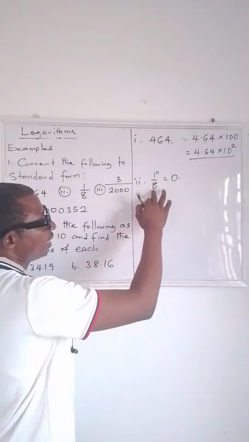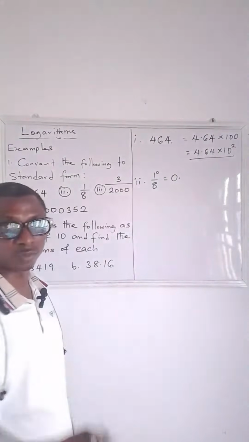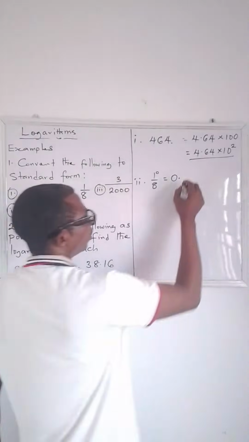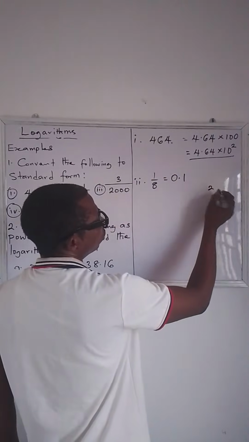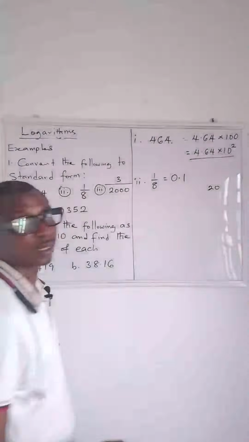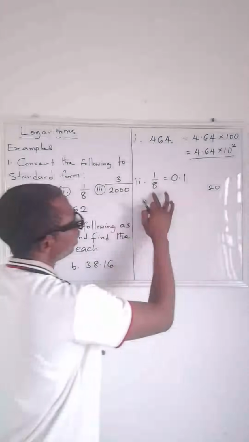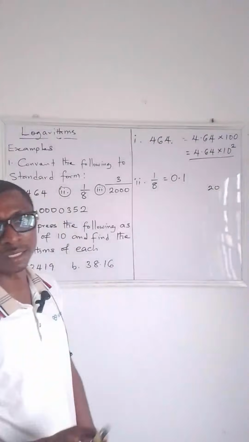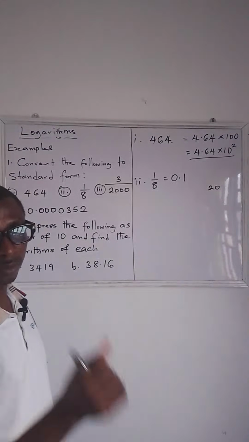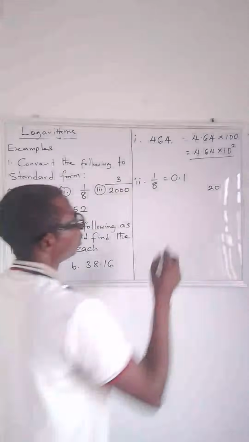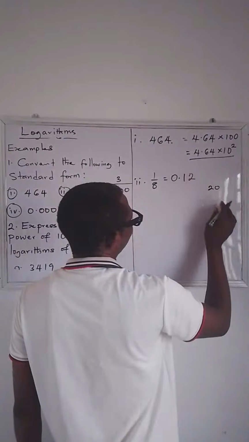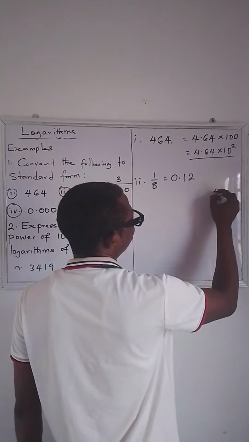How many 8s are you going to see in 10? You will only see one 8, but you have a remainder of 2. So put 0 at the back of the remainder and ask yourself, how many 8s are you going to see in 20? You can only see 2, because 2 eights give you 16. So you have a remainder of 4.